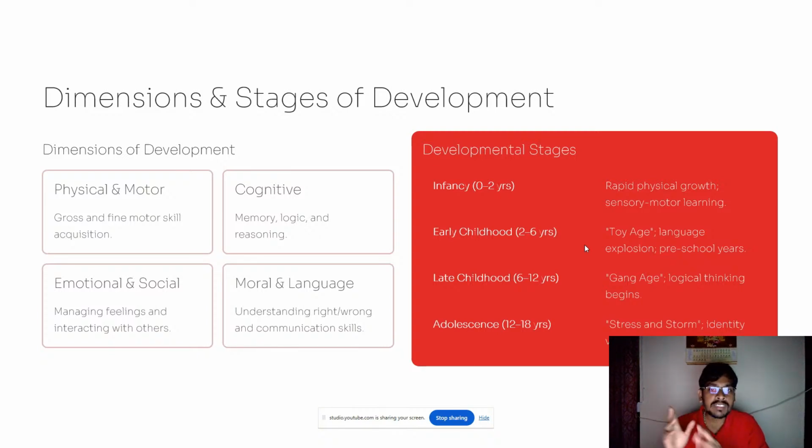Infancy. So infancy is from 0 to 2 years. It's rapid physical growth, sensory motor learning. So up to 2 years, it's called the infancy stage. Here the physical growth is rapid, and sensory motor learning is also very rapid.